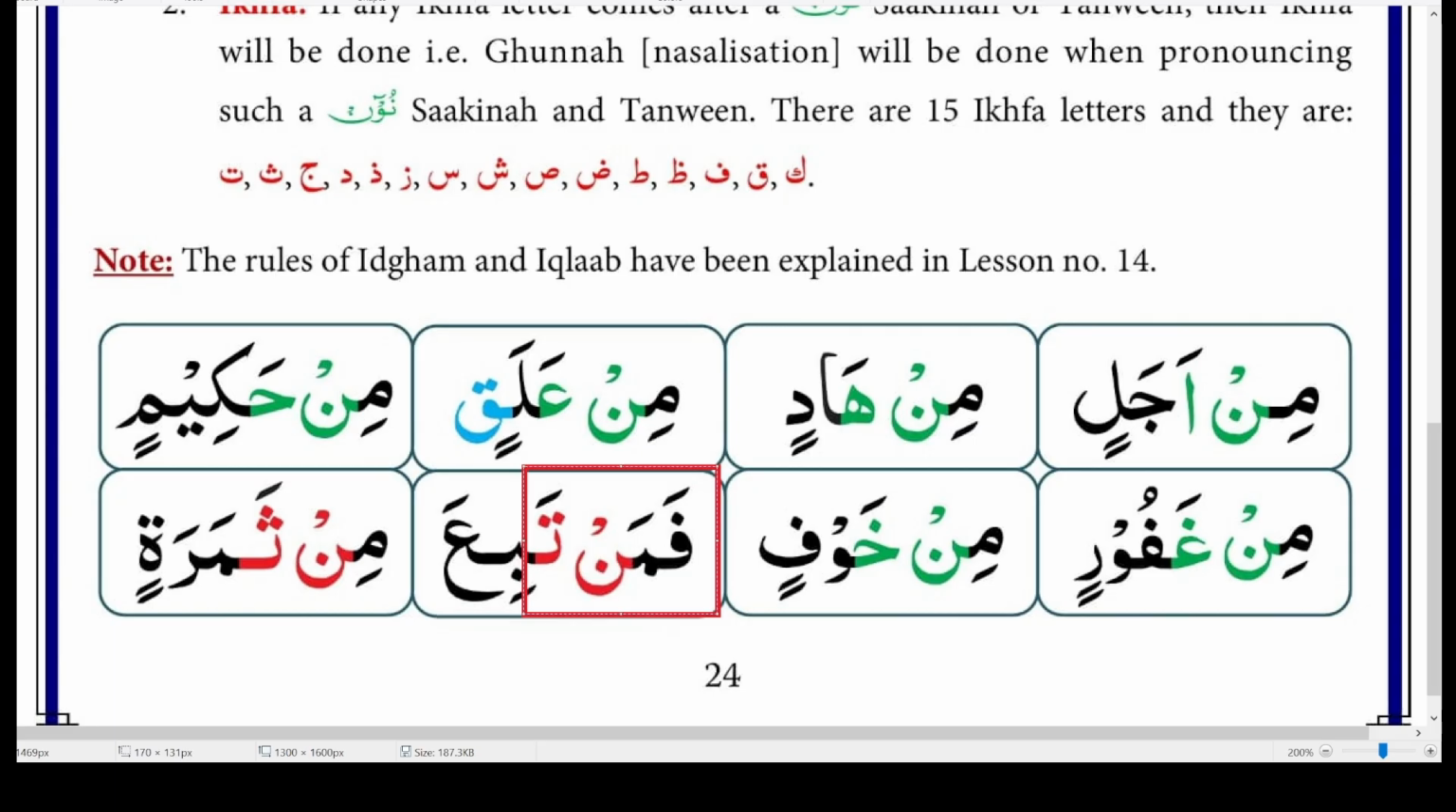And the only Iqlab letter, the last case of Noon Sakin, the only Iqlab letter is Ba. So since it is not Ba, it cannot be Iqlab. And Ta is not an Izhar letter, so it cannot be Izhar. And it cannot be Idgham because the Idgham letters are 6. The combination of those letters is Yarmaloon.